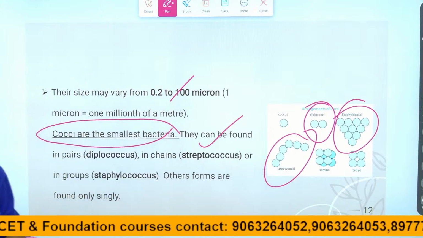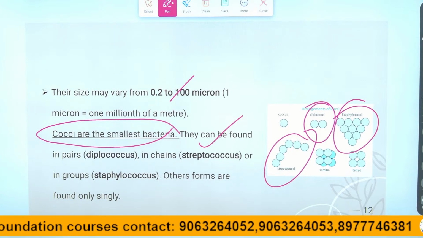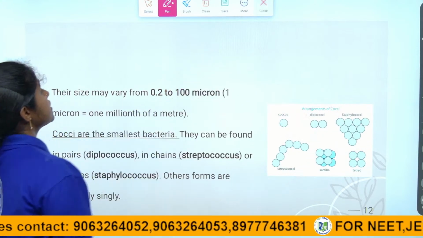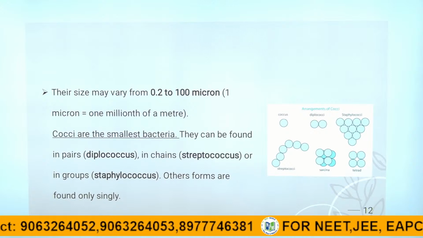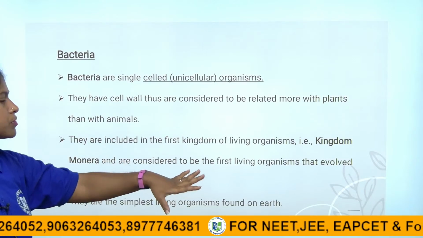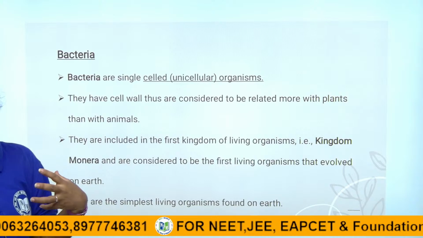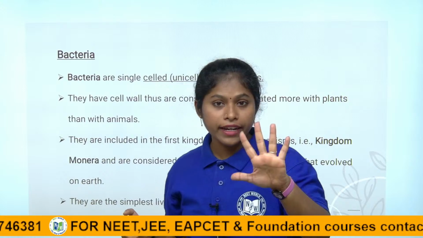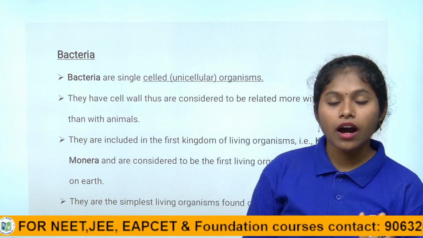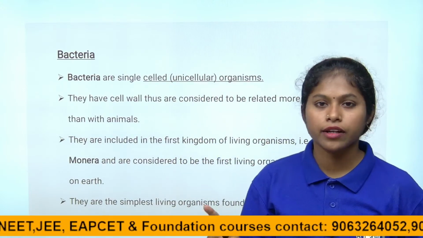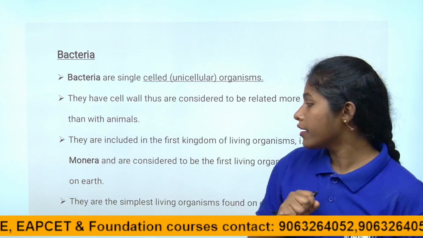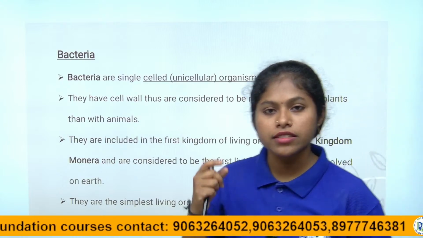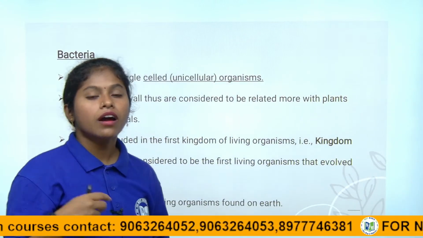So what have we studied, children? We studied what bacteria is. Bacteria have a cell wall, and they are unicellular organisms. They are more related to plants than animals. In the five kingdom classification, they are kept in the first kingdom, called Monera. They are considered to be the first living organisms that evolved on the earth.